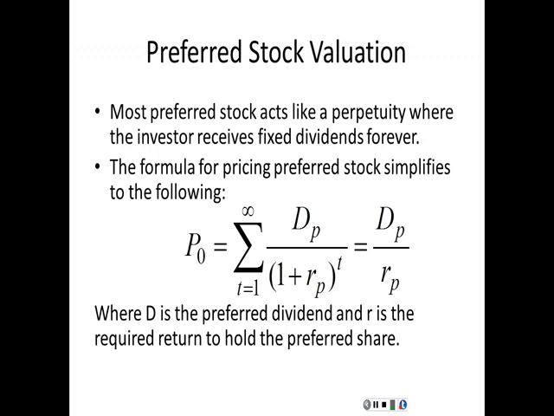To value preferred stock, we need to think back to our time value of money unit and think of a perpetuity. If you recall, a perpetuity was a repeated cash flow that went on forever. With preferred stock, our cash flow is the dividend you receive, and we receive that dividend every quarter, forever. The formula shown below, the price of a preferred stock, is fairly simple. It's just the dividend you receive divided by the return you require to hold the investment.